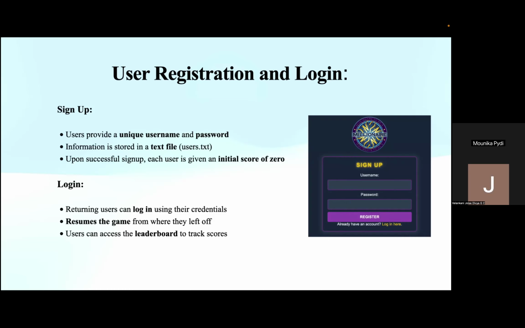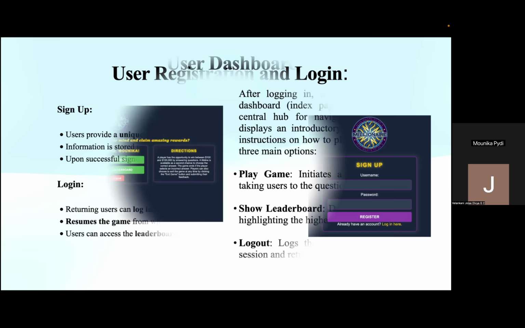Talking about login, returning users can log in using their registered credentials. The game resumes from where they left off. They can also access the leaderboard to track scores, high scores, and progress. This approach allowed us to simulate session management and persistent user states without using a database, using file handling by PHP. We'll see the next feature.